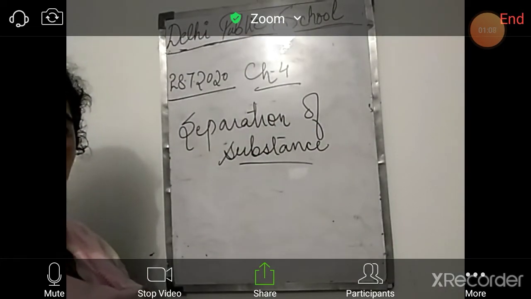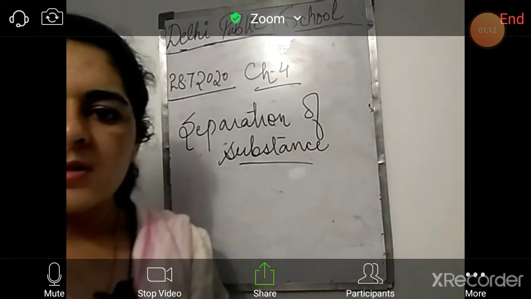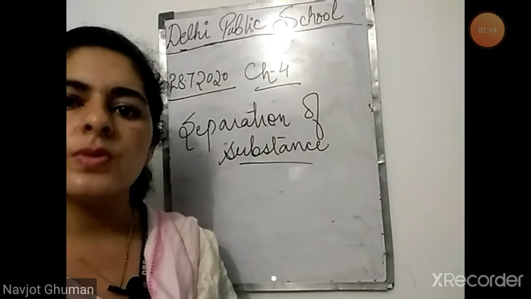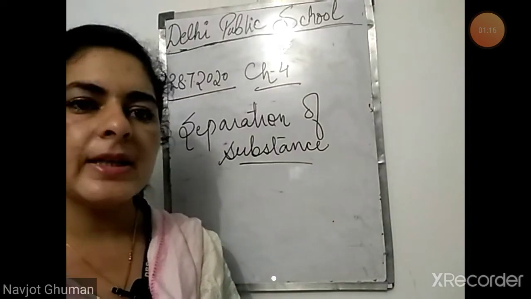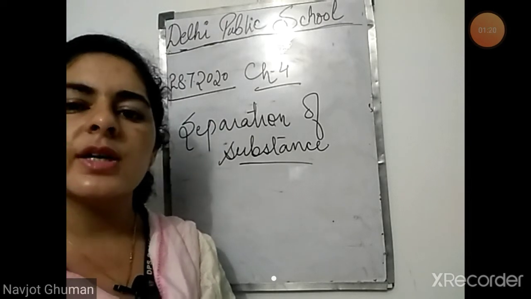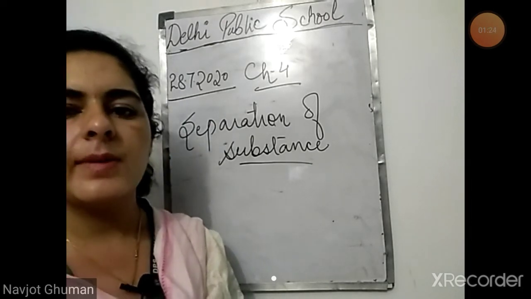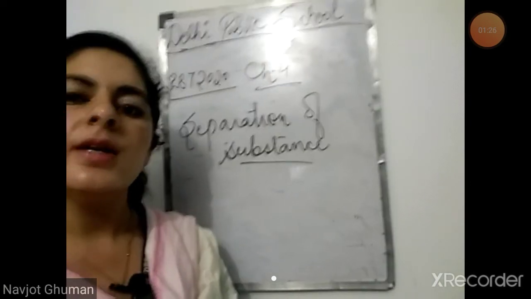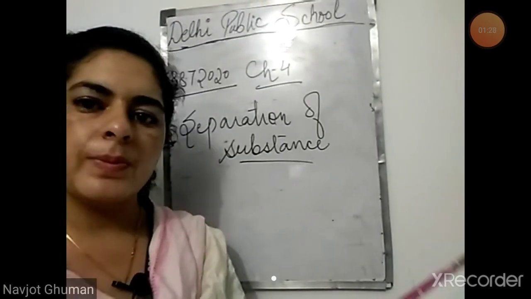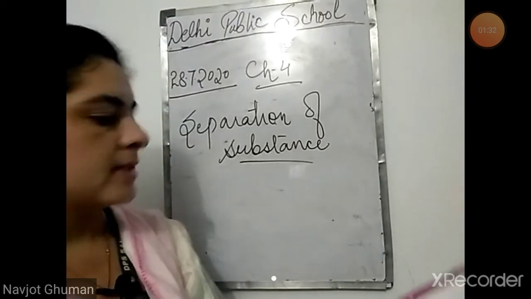So in this topic, we will read about the types of substances and the methods to separate them. Mainly there are two types of substances, soluble and insoluble. There are different methods to separate the soluble substances and different methods to separate the insoluble substances. Now come to page number 48. We are reading from there, separation of substances.